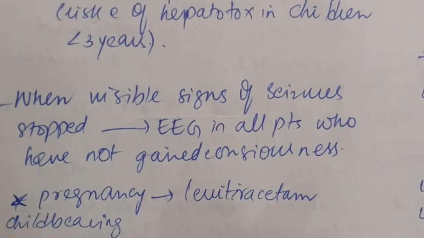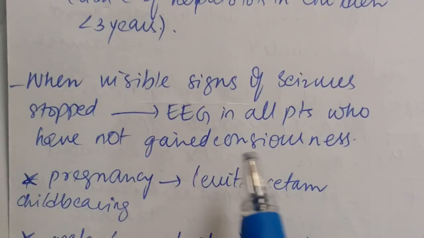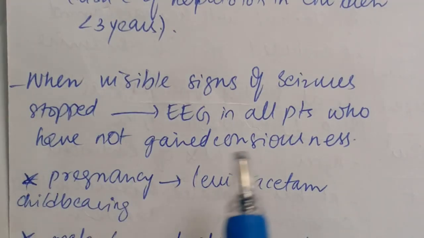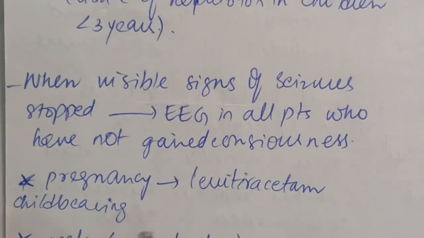So now, when visible signs of seizures have stopped, we are going to do the EEG in all patients who have not gained consciousness. So seizures have stopped, but the patient has not gained consciousness. We are going to do the EEG.